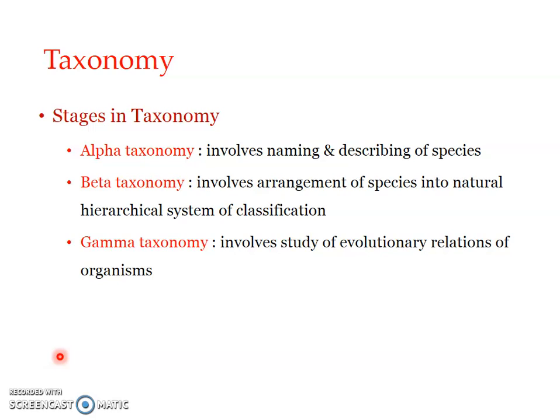The next stage, after the naming and description is completed, is placing a particular species in a category in the hierarchical system of classification. So beta taxonomy is the second stage of taxonomy, in which the species are arranged in the natural hierarchical system of classification. Like we have described a species systematically, we have named it as Cytophilus oryzae, and since we have the type specimen, we have described it, we have named it, and then we place it.